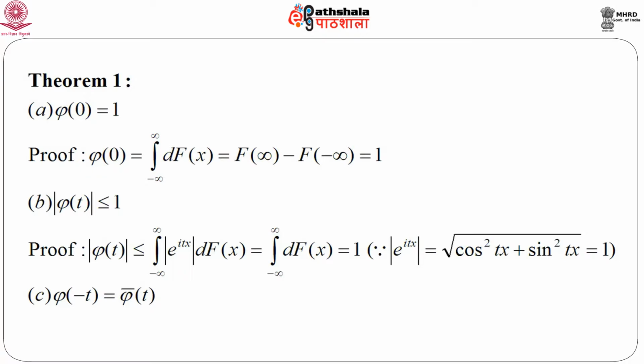I have already mentioned that small phi t is generally a complex valued function, because it is the expectation of e to the power i t x. So, if we consider phi of minus t, that means we evaluate this function phi at minus t instead of t, then this is nothing but the complex conjugate of phi t. If we just write this expression, we will immediately see that phi of minus t is nothing but the complex conjugate of phi t, that is phi bar t. So, these are the three very basic properties of a characteristic function.